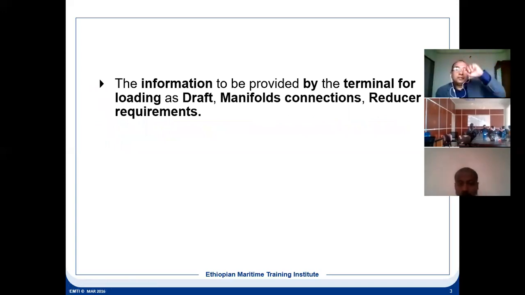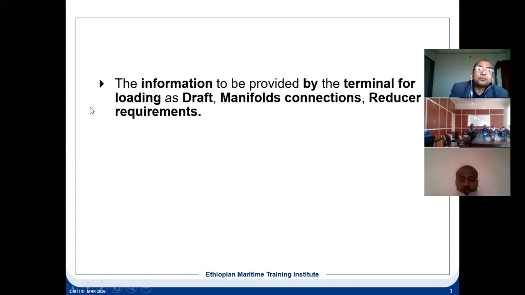And the information to be provided by the terminal for loading, what information the terminal provides to the ship, is the draft, because the terminal might have some draft restriction. This draft restriction means the depth of water in the terminal, because the ship should have a safe bottom clearance. What is bottom clearance?